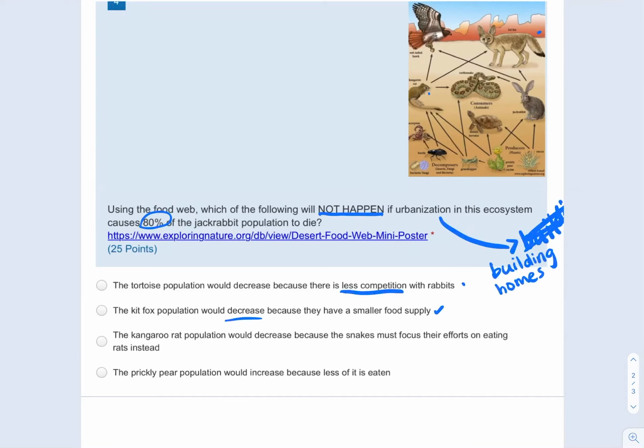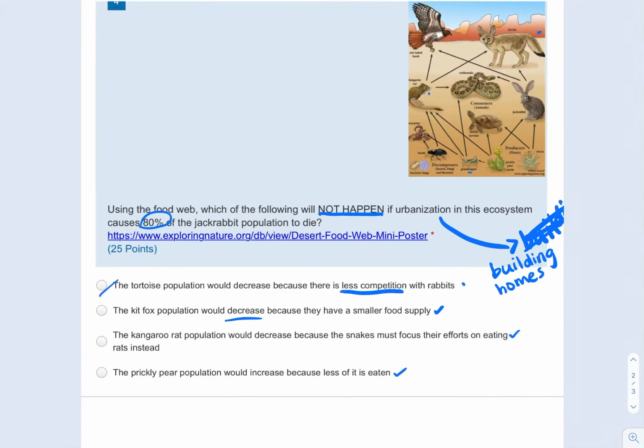The kangaroo rat population would decrease because the snakes must focus their efforts on eating rats instead. So the snakes, they eat rats and grasshoppers. Weird, I didn't know that. And so that's a true statement because the kangaroo rats are going to be eaten much more, and so they'll die off faster. The prickly pear population would increase because less of it is eaten. Same thing, that's eaten by multiple things. Even though you're losing the rabbits, you're still having more things eating that pear, so that's possible.